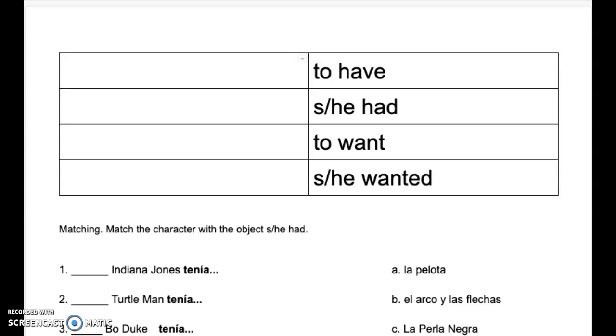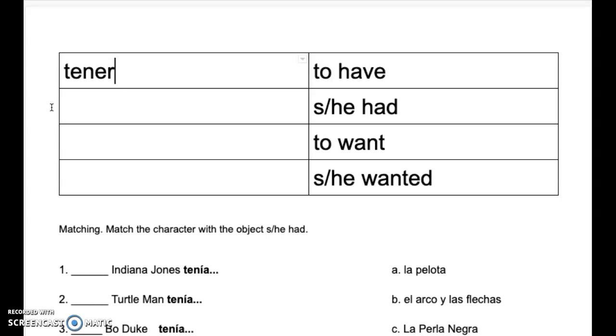We're going to add a few notes into a notebook and do a little bit of review at the same time. Okay, so the word we learned last week, to have, is tener. Tener is what we would call an unconjugated verb.